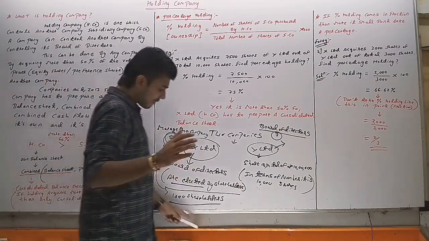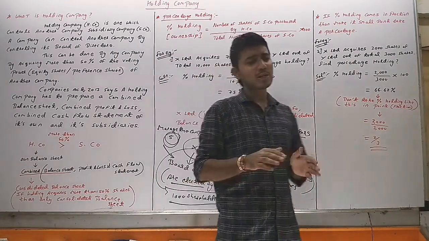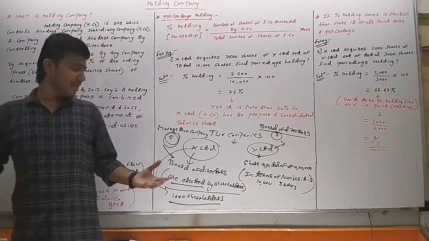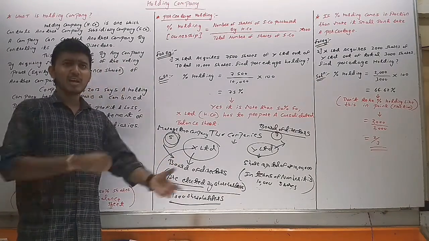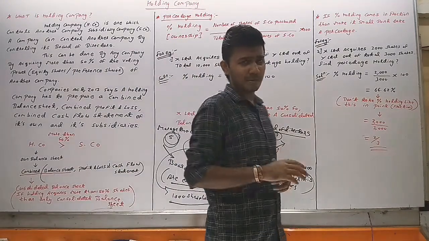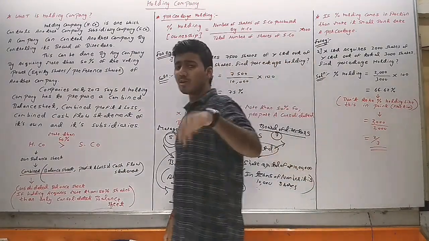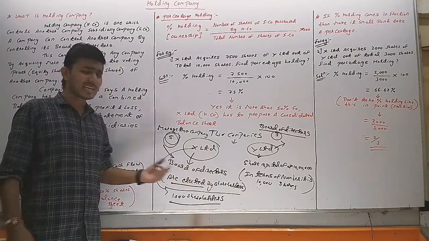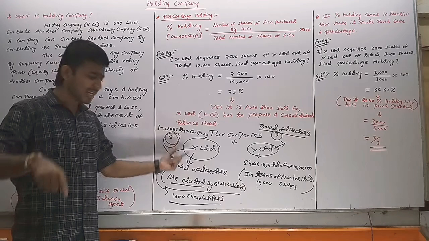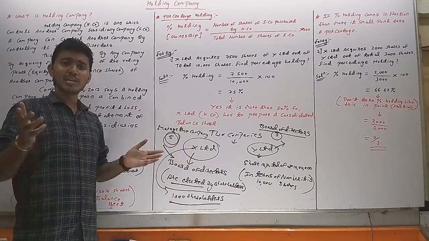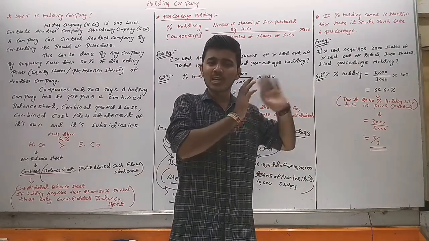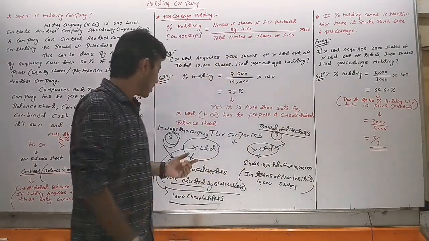So hope you have clear the term: what do you mean by shareholder, what do you mean by board of director. Once again, suppose X Limited has 1000 shareholders. All the shareholders do not have time to come and run the business of the company. So what does shareholder do? Shareholders elect the board of director and board of director manage the company on behalf of the shareholders. It means the shareholders are the owner of the company and board of directors are the manager of the company.